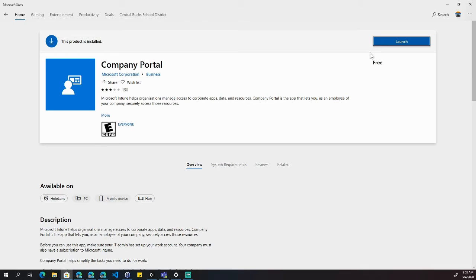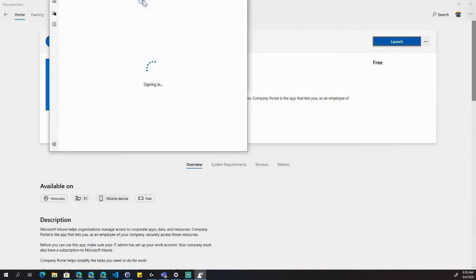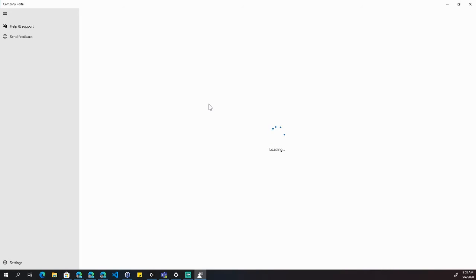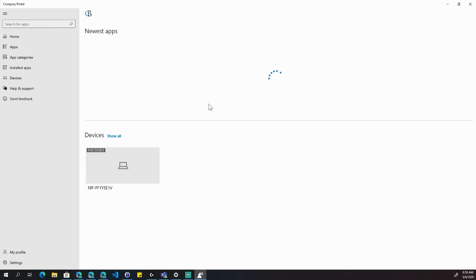And once I do, you'll see here it said Get, and now it doesn't because I already have it installed on my machine. So you can hit Get. I, on the other hand, am going to hit Launch because inside here you can see all of the things that I have access to anywhere that I have internet.